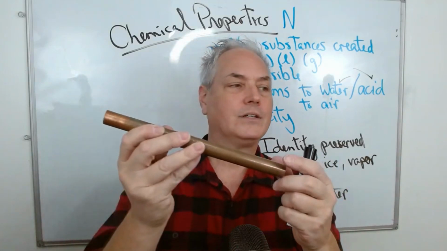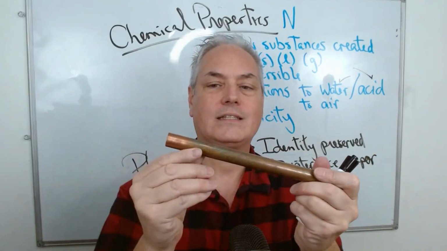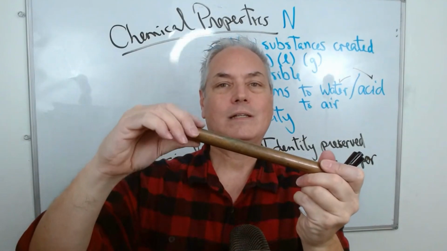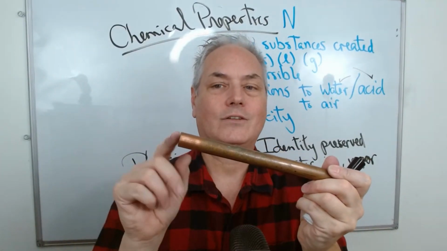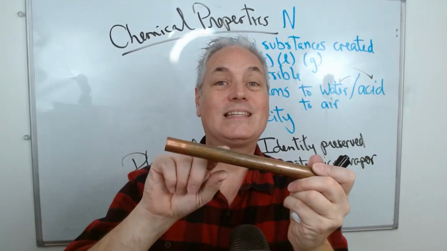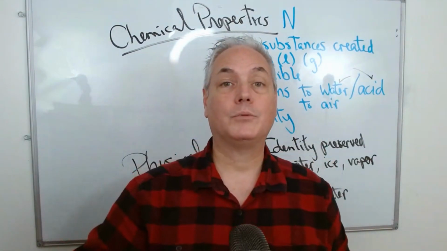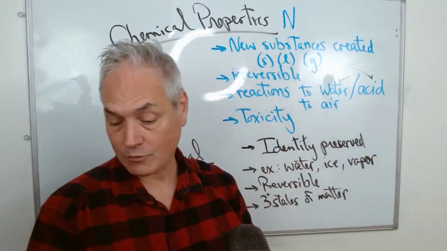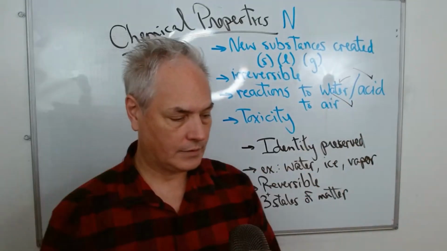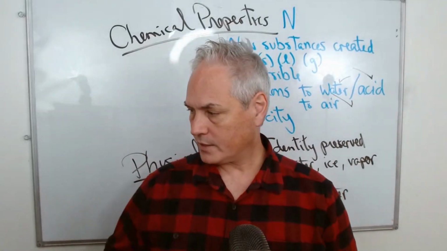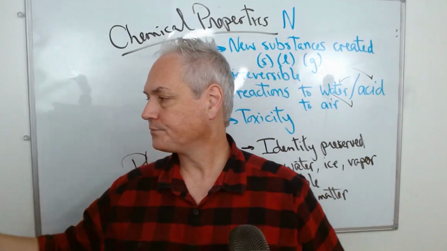Now, when we have a reaction like this, you cannot get the copper again. You have to take a layer off, because this is an irreversible reaction. So that is a reaction to air like this. Very nice.